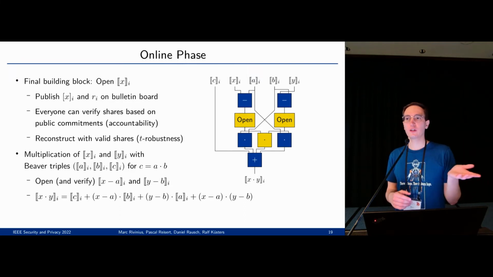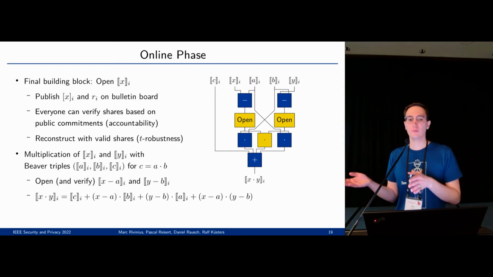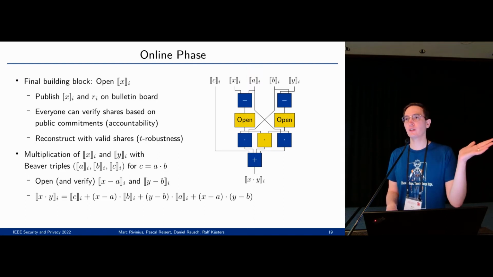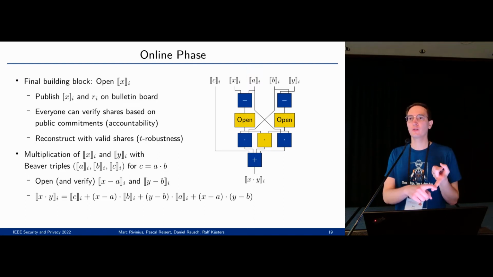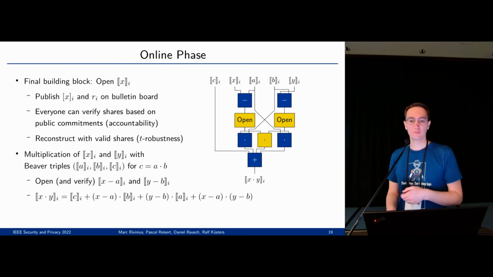With these, you can multiply two authenticated shares X and Y by first masking X with A and Y with B, opening these, and then the final authenticated share of the product is simply a linear combination of the triple and the open values. Then we have everything we need to compute the circuit. We have the linear operation, multiplication, and opening for the final result.